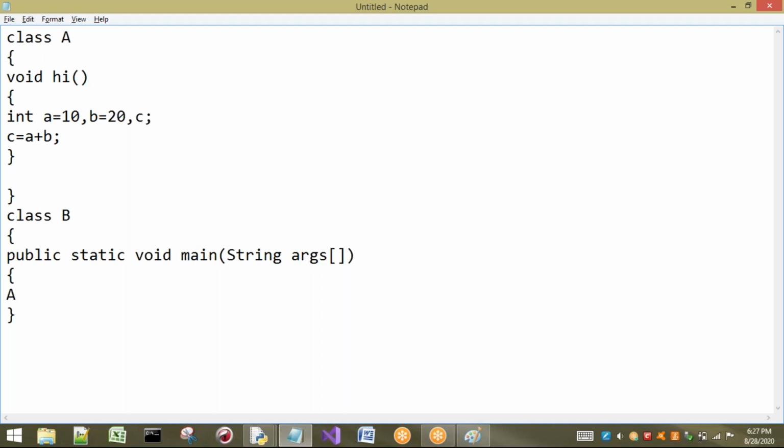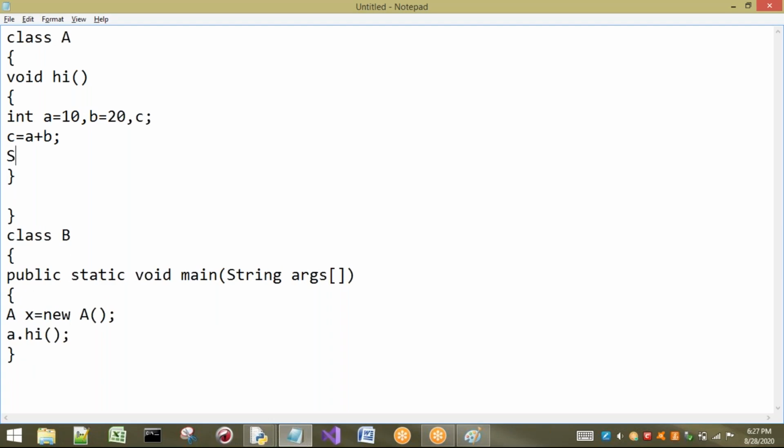Class A. I'm going to take some object x equal to new A. Then I just have to call what? a dot hi. Now I will just print the c value also. For printing, we have to write System dot out dot print every time. So here I am printing a value. So what happens here? Let us see.